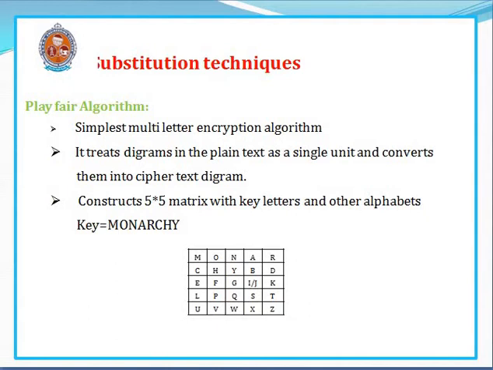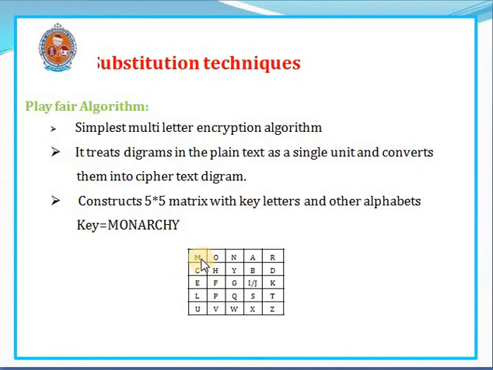Now this is the Playfair algorithm, also known as the simplest multi-letter encryption algorithm. It treats digrams in the plain text as a single unit and converts them into ciphertext. First of all, the user prepares one key. Here let us consider the key as monarchy, M-O-N-A-R-C-H-Y. Now the user constructs a 5 by 5 matrix with the key letters and other alphabets. Here is the 5 by 5 table matrix.